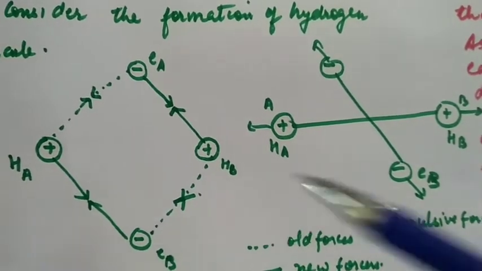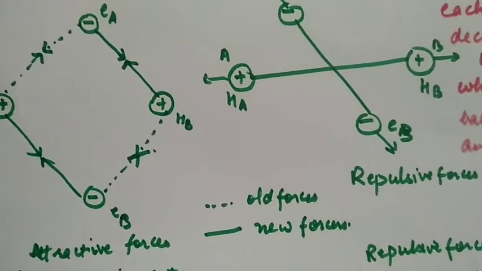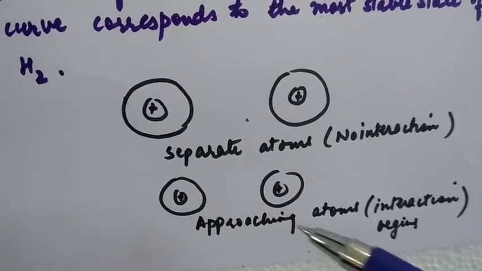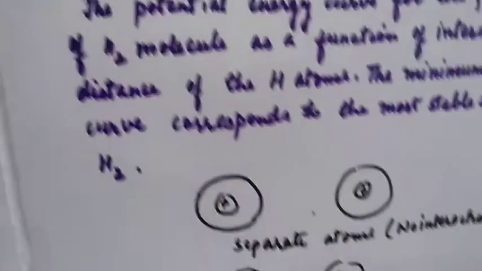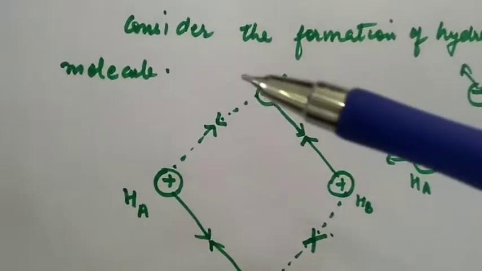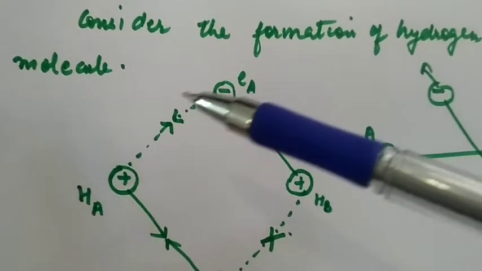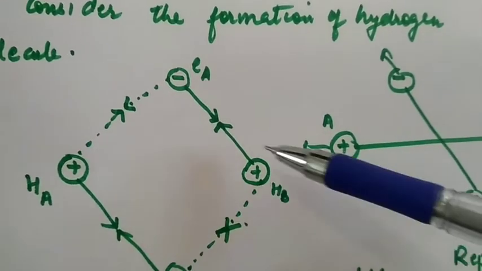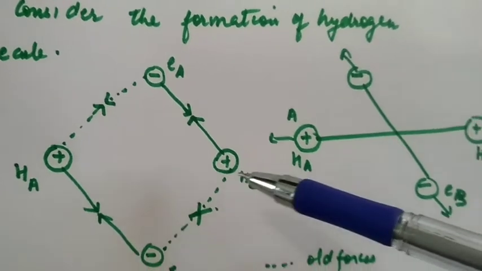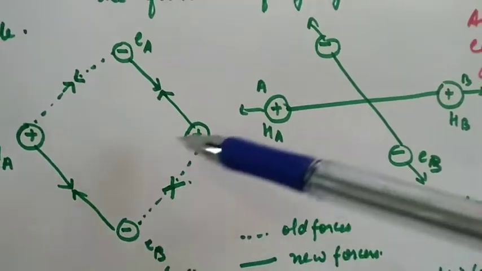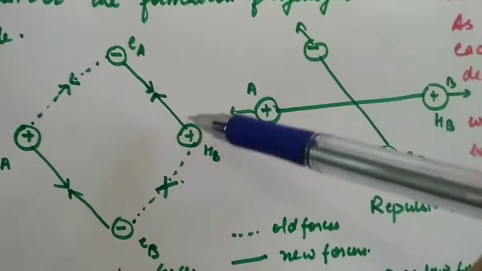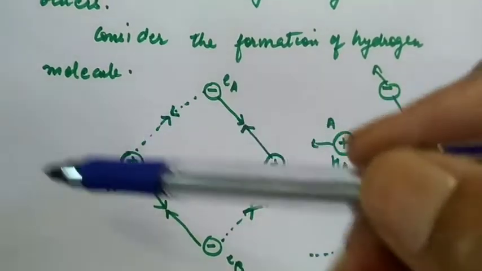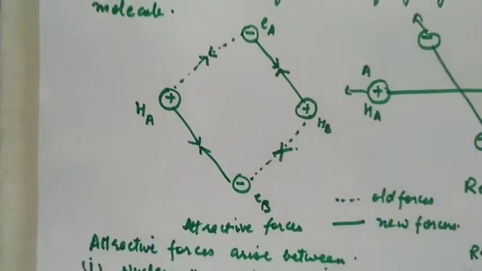When the atoms start approaching each other, interactions begin and the electron of this atom will start getting attracted towards the nucleus of this atom. Similarly, the electron of the other atom will start getting attracted towards the nucleus of the first hydrogen atom.